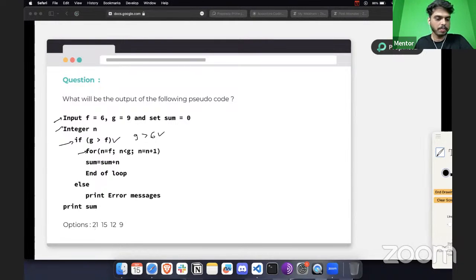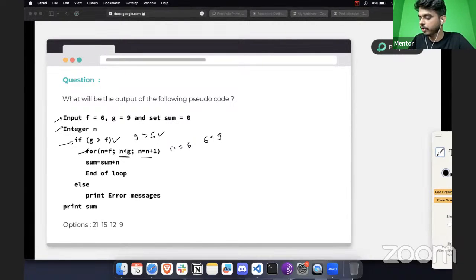Inside this for loop, the n value is going to be f, which is 6. If n is less than or equal to g, that is 6 is less than 9, then you increment this number, and as you iterate one loop, you will increment it by 1.